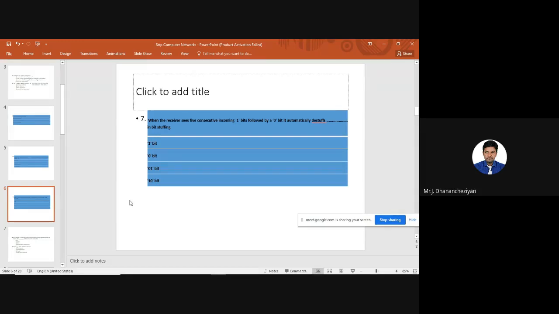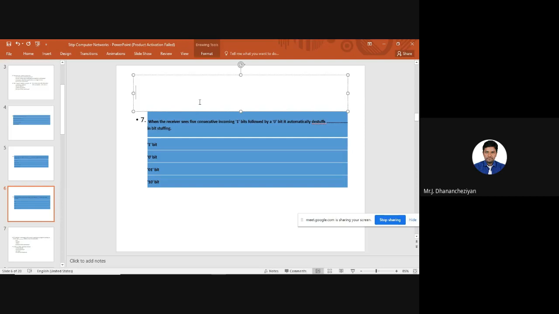When the receiver sees 5 consecutive incoming 1 bits, followed by a 0 bit, it automatically destuffs in bit stuffing. So what is it going to destuff? For answering this question, we need to know what bit stuffing is. As I told you earlier, again I'm solving this here. So 0, 1, 1, 1, 1, 1, 1, 0. This is called a flag. This is the flag which is used.